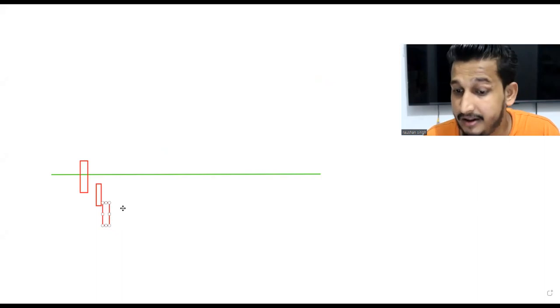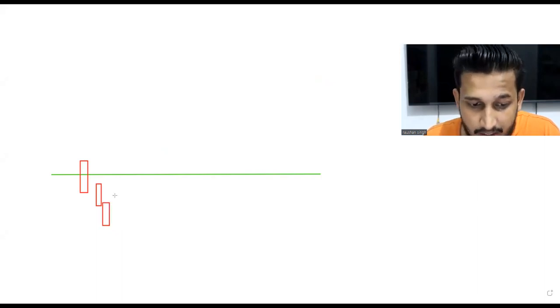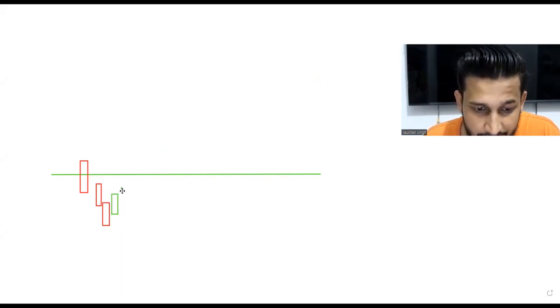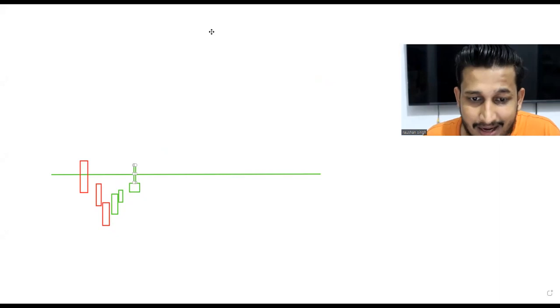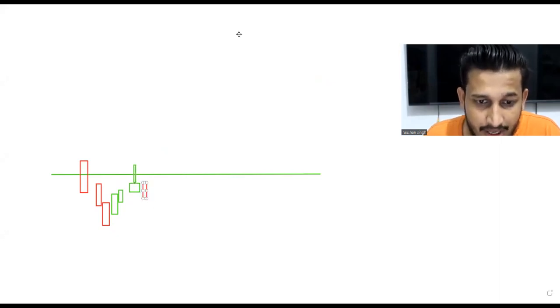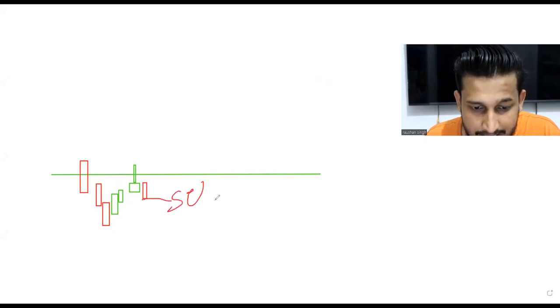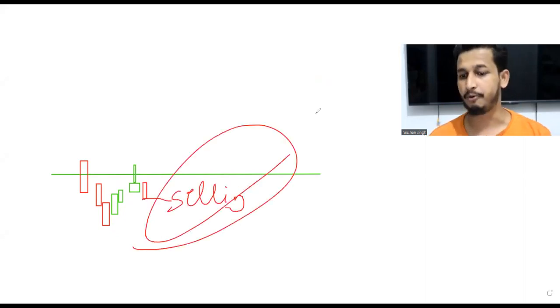How do I confirm the trend if the market is in a downtrend? It will come towards the upside. If it comes towards the upside and I see any kind of bearish reversal candlesticks, I can go for the selling side once we get the confirmation, and I can go for selling at this point of time.